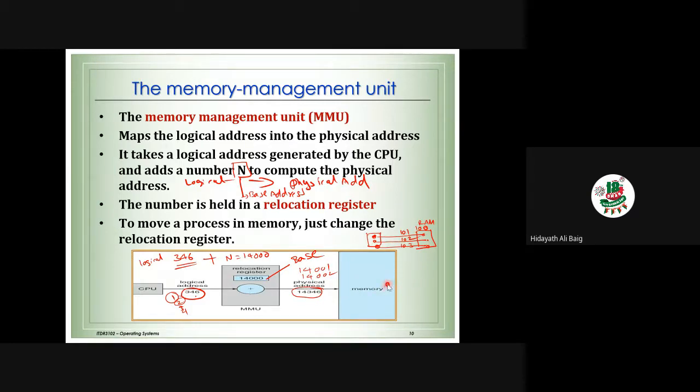Now this information is actually kept in a register in the CPU that is called a relocation register. To move the process into the memory, what do we need to know? We need to know where we need to keep this information in the memory. So to move the process into the memory, just change the relocation register. Every process will have a relocation register and it will automatically know which process is kept in which memory. So this is how a logical address is converted into a physical address.